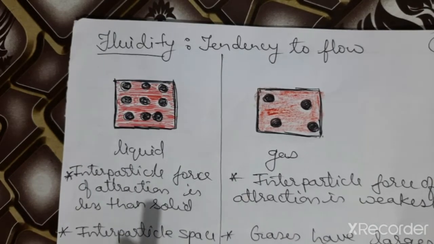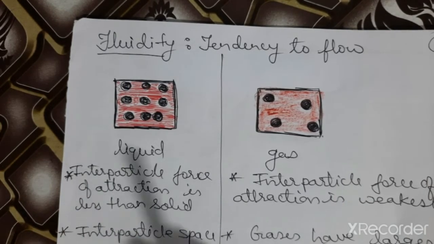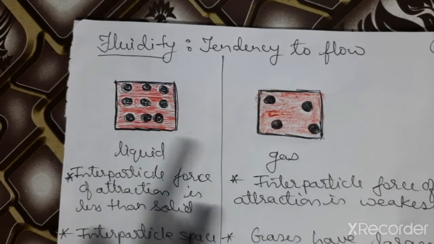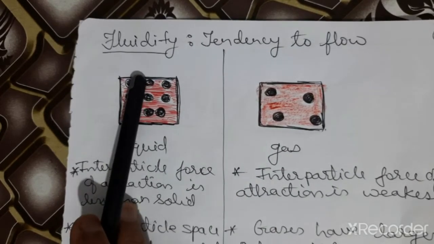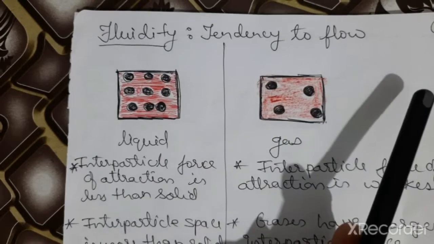So if the definition of fluids is asked, we say those substances which can flow, we call them fluids. And liquids and gases are fluids. Since they are fluids, they possess fluidity. Fluidity means tendency to flow.